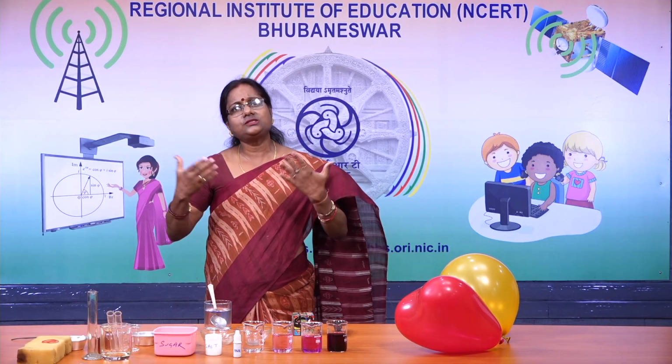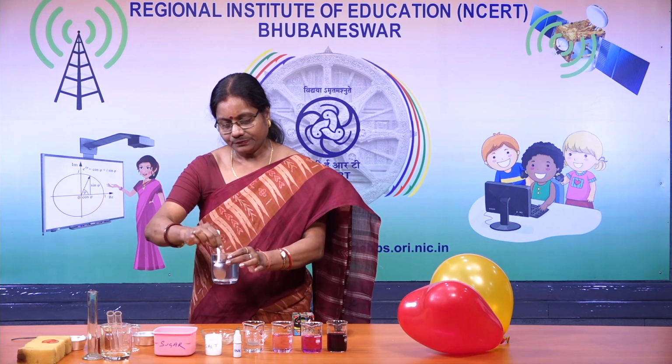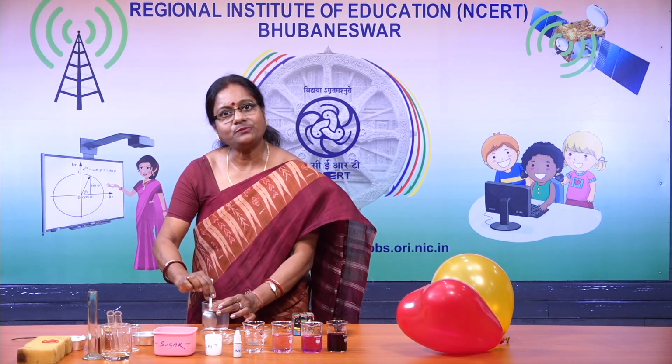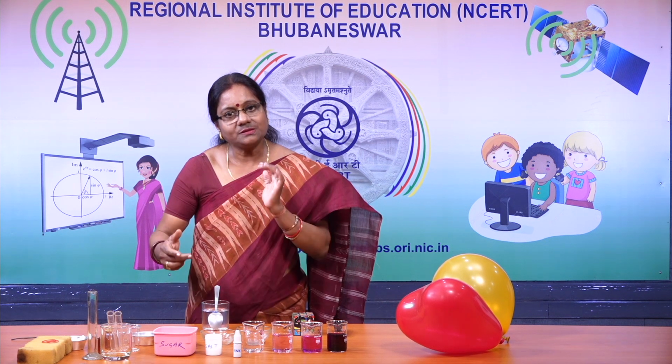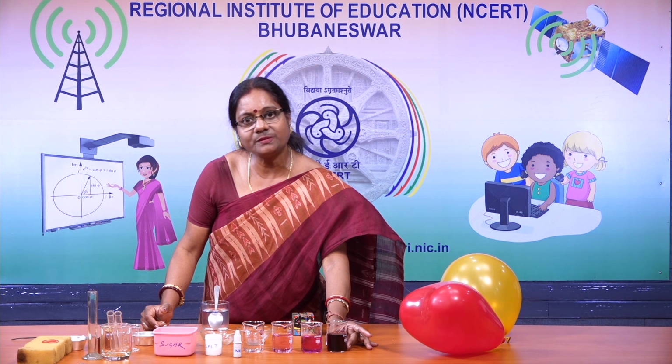No. This shows that there is a lot of space between the particles of water which accommodates particles of salt or potassium permanganate. We have water. Water is made up of particles and salt is also made up of particles. Similarly, potassium permanganate is made up of particles. Now what happens?